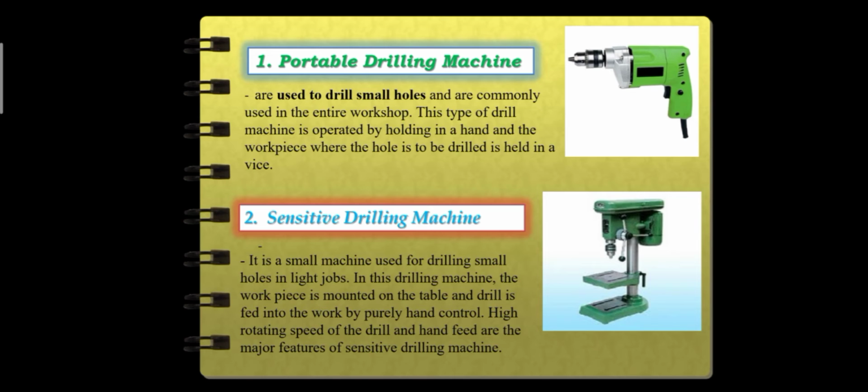Sensitive drilling machine. It is a small machine used for drilling small holes in light jobs. In this drilling machine, the workpiece is mounted on the table and the drill is fed into the work by purely hand control. High rotating speed of the drill and hand feed are the major features of the sensitive drilling machine.